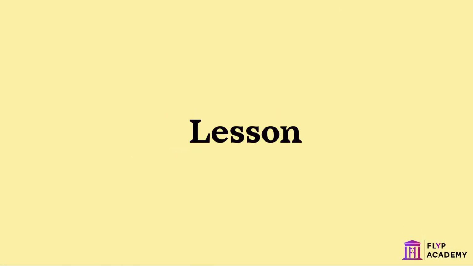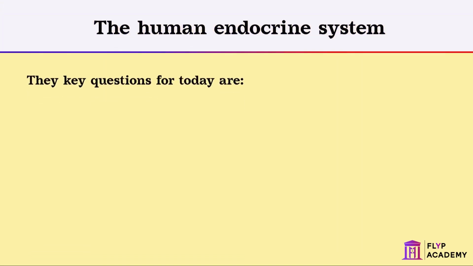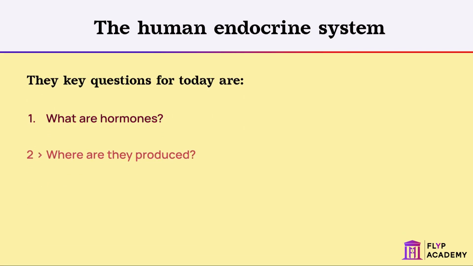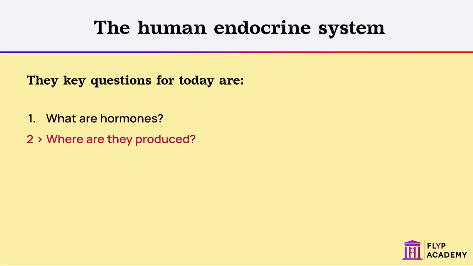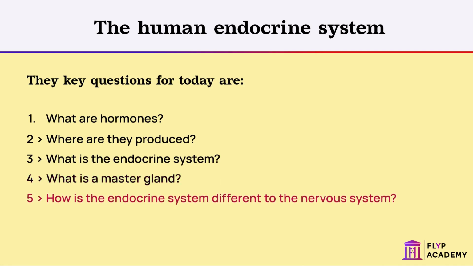Welcome to our lesson on the human endocrine system. The key questions for today are: 1. What are hormones? 2. Where are they produced? 3. What is the endocrine system? 4. What is a master gland? 5. How is the endocrine system different to the nervous system?